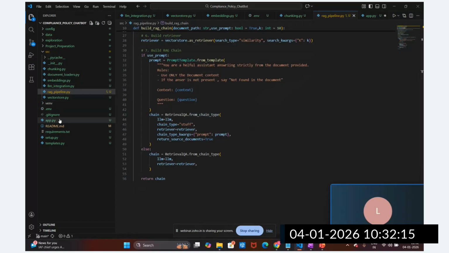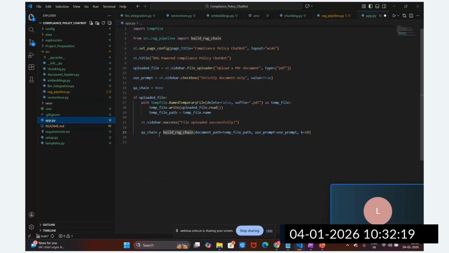So whenever I call this in the application, this is how it is going to create it. But now guys, see, whenever I upload the same document again and again, it will process it again and again, right?